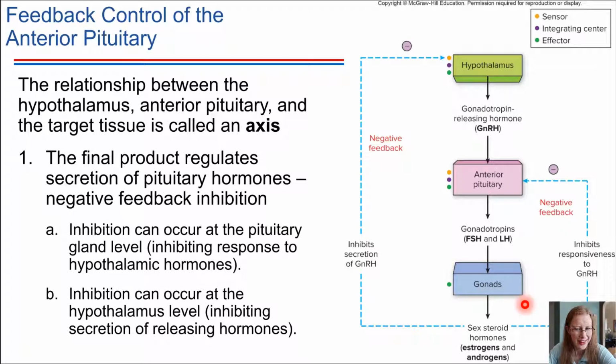The other thing that's shown here on the slide is that there's another type of negative feedback. There are actually two levels of negative feedback control that are possible in this axis. The sex steroid hormones that are produced, that's like the end product of this whole system, are circulating throughout the blood, and those actually go and influence the hypothalamus directly as well. It causes the hypothalamus to stop secreting its hormone, gonadotropin releasing hormone. So two different levels of negative feedback control are possible here.